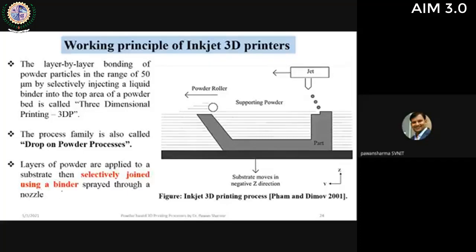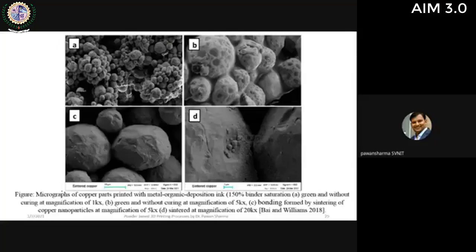So this is the mechanism of joining in binder jet or inkjet 3D printing. You can see the same image here. First is the green part without curing. This is the green powder, and this is the magnified image. You can see the binder between the particles, and due to this binder the particles are bonded.